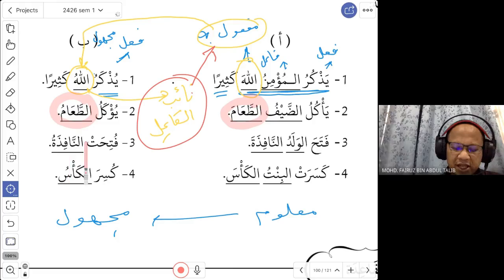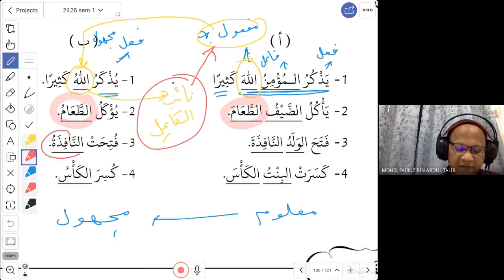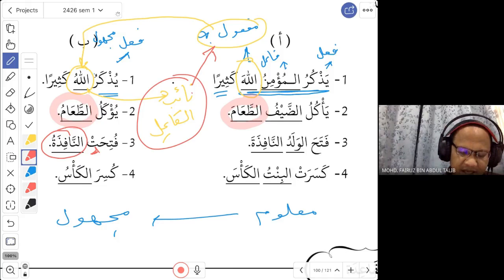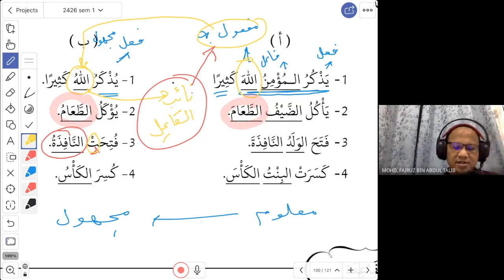So you put the word Nafiza. But this time, this is no longer called the maf'ulun bih because the sentence is in majhul form. So you change the name to Naib al-Fa'il. So this is the Naib al-Fa'il. And why is it futihat? Because Nafiza is mu'annas. That is why you have this additional ta here. All right, so Nafiza is your naibul fa'il.